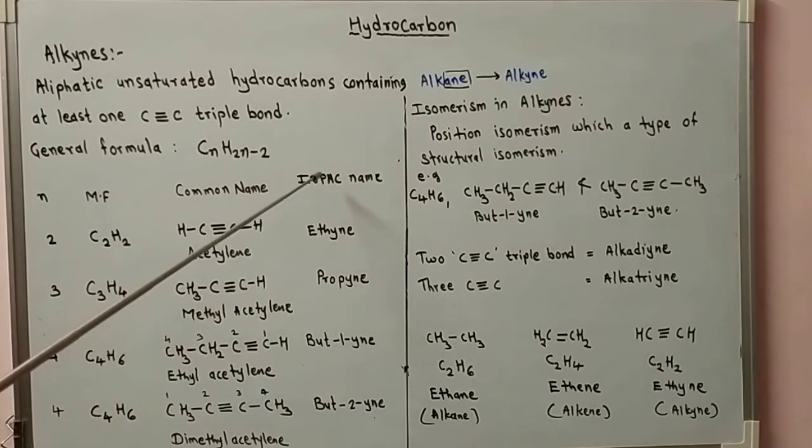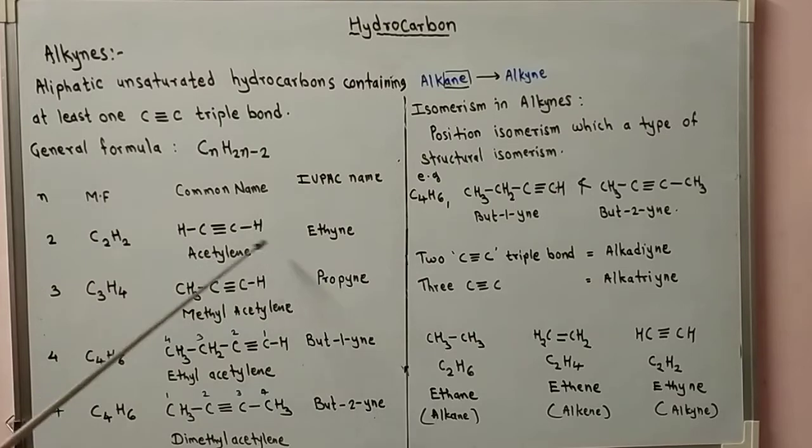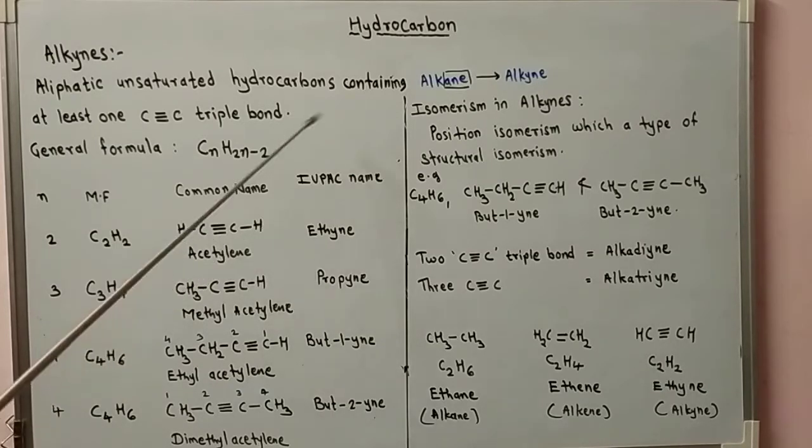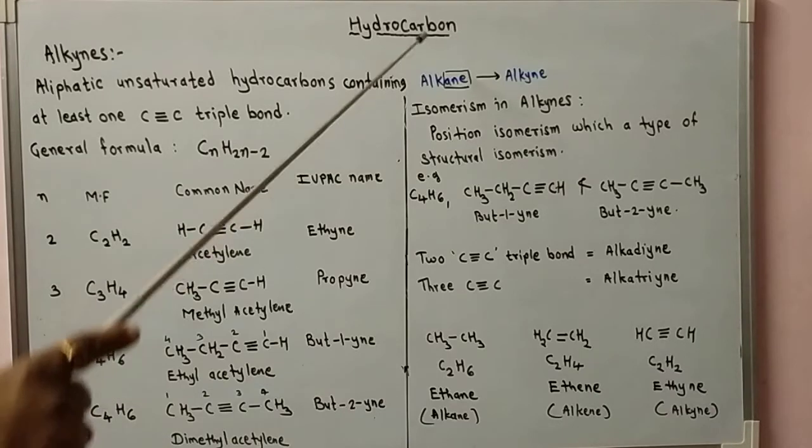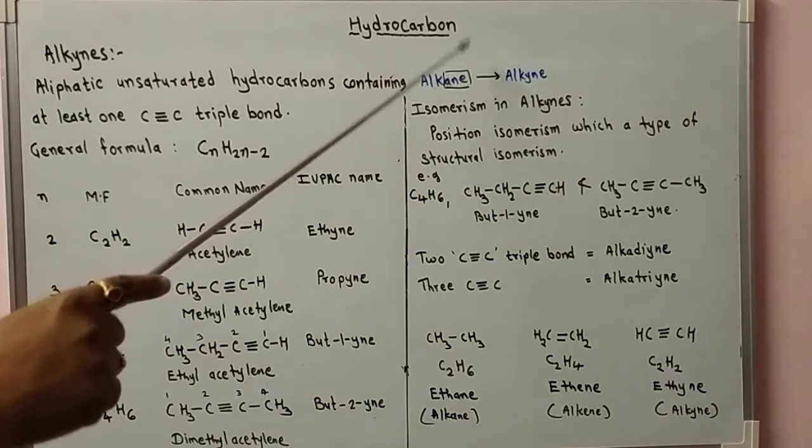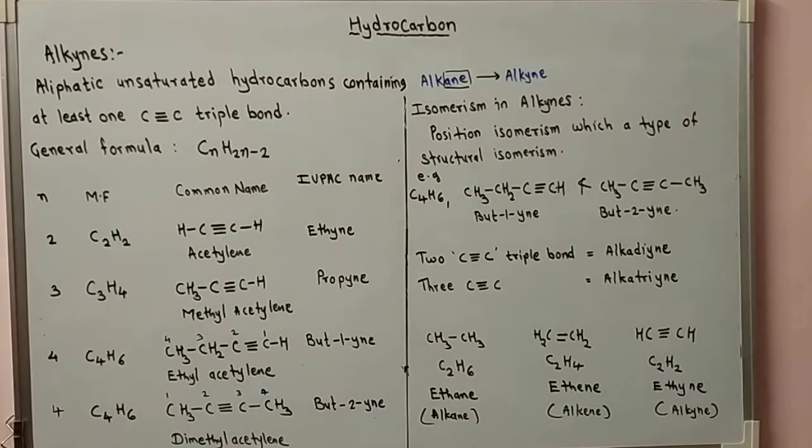The IUPAC name is ethyne. While writing the IUPAC name for an alkyne, it is considered a derivative of alkane, and the suffix -ane from alkane is replaced by -yne. So in the IUPAC name of an alkyne, -yne is the suffix.